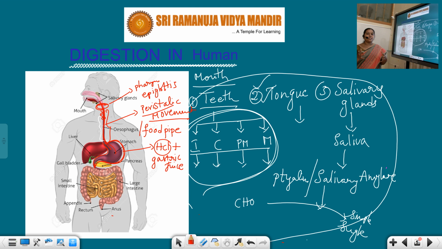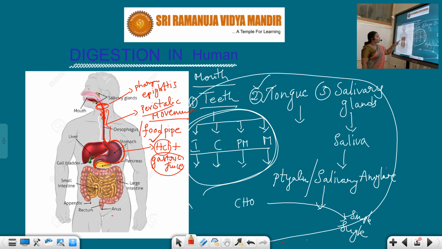Now, what is the role performed by the gastric juice? Gastric juice consists of enzymes such as amylase and peptidases. This gastric juice converts carbohydrates into simple forms such as sugars, whereas peptidases convert proteins into simple forms such as amino acids.